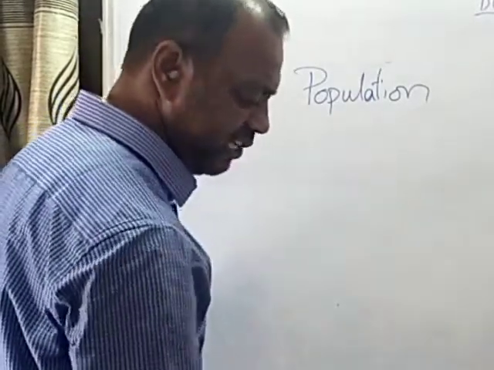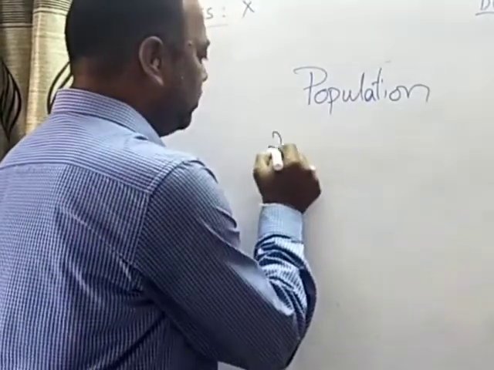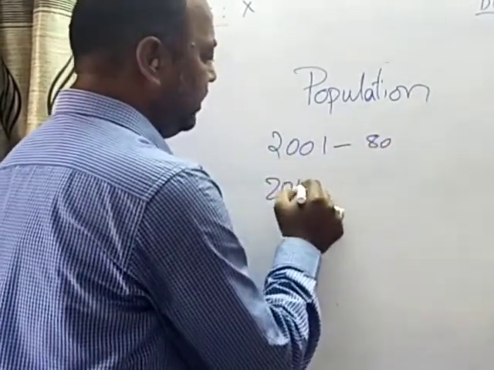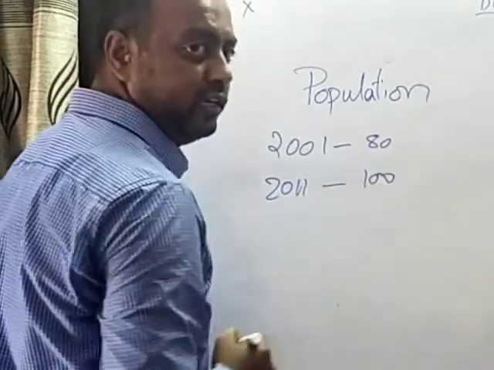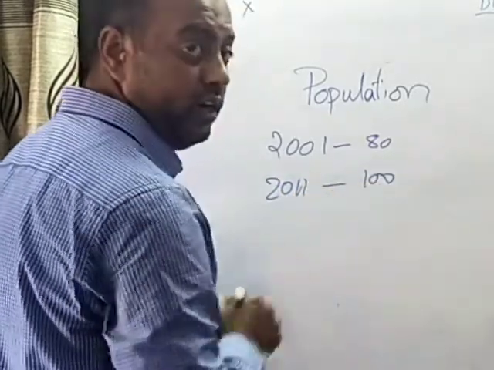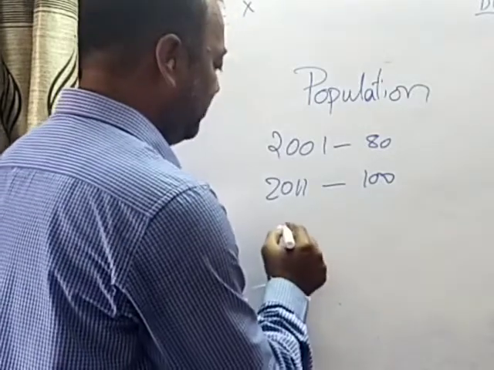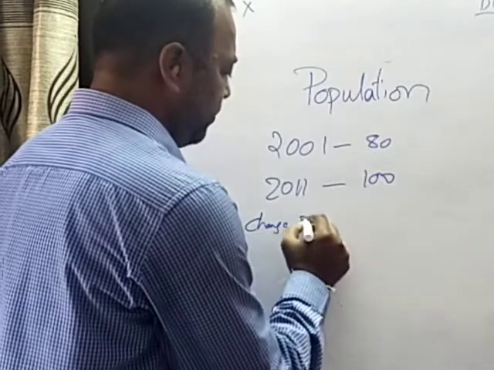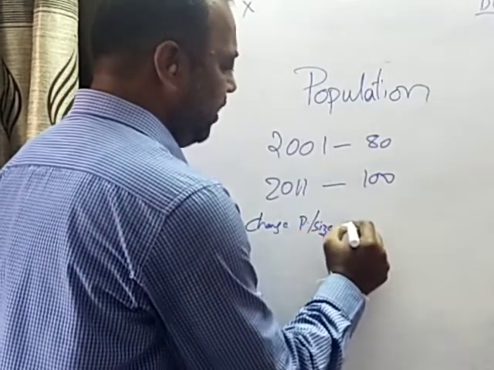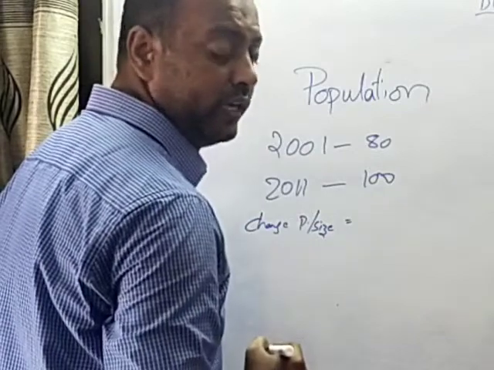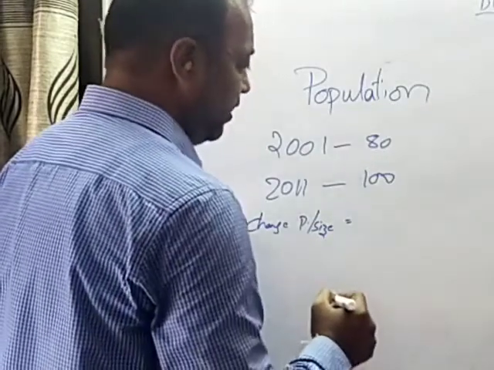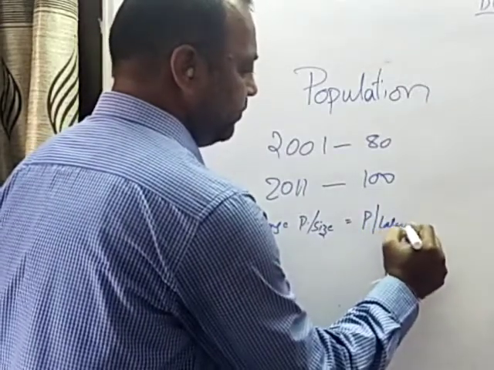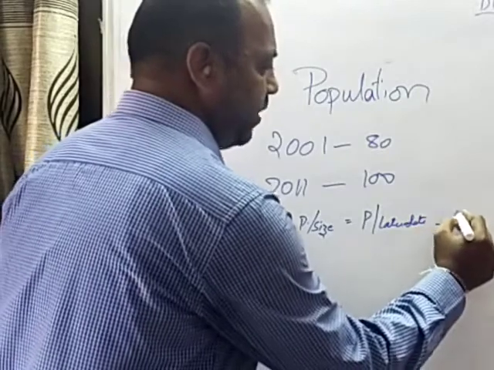How do we find the change in the population? Let us imagine in 2001 the population was 80. In 2011 the population increased to 100. Now in order to identify this increase, what happens? You need to find the change in the population size. What did I tell you? Take the population of the later date, subtracted with the population of the earlier date.